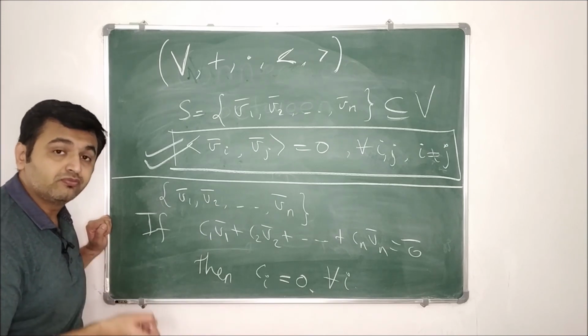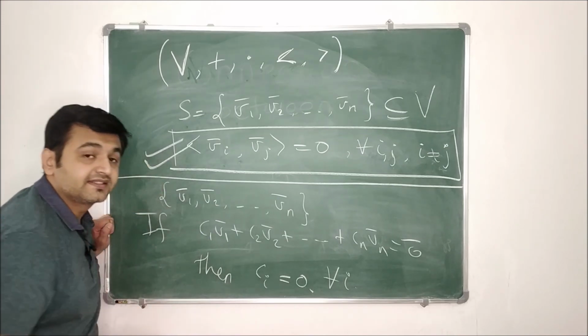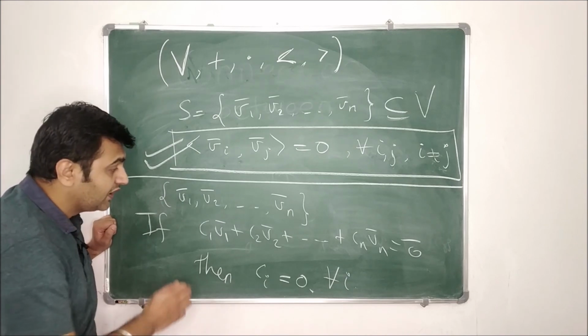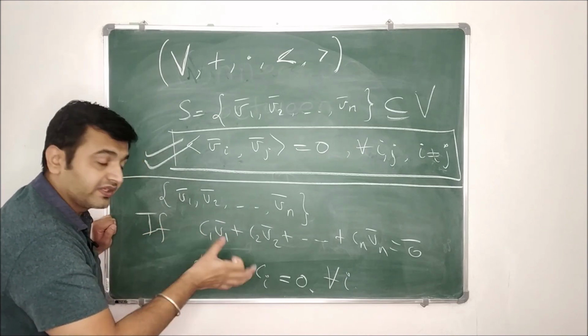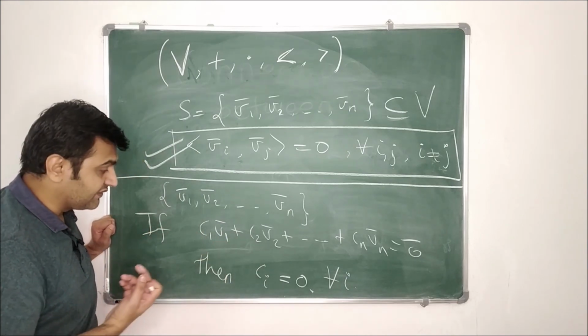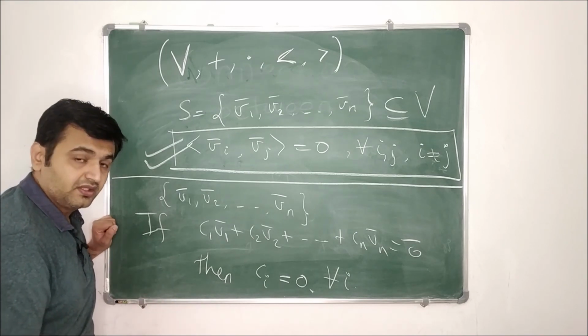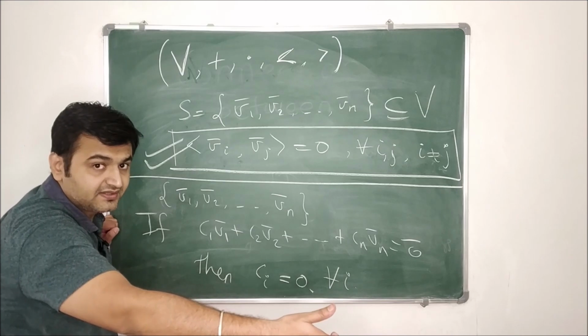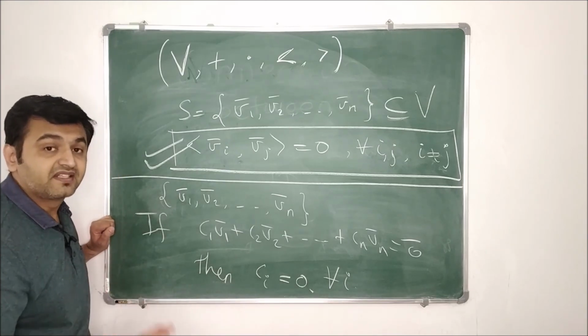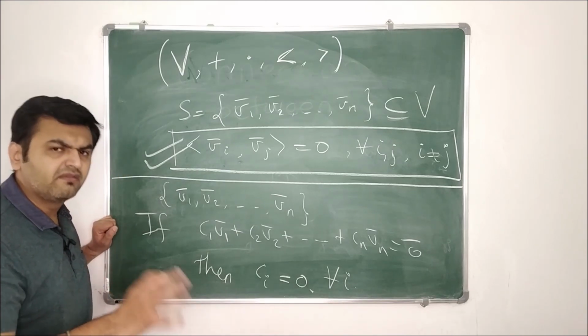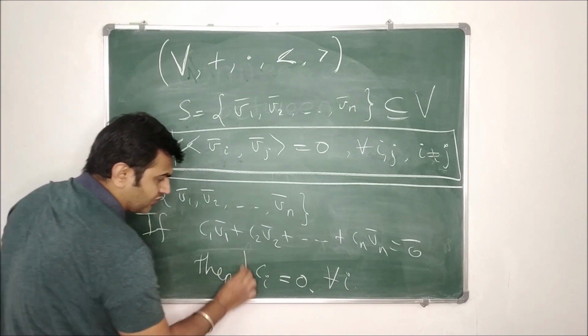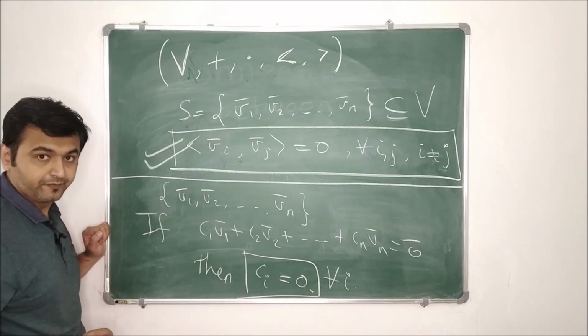That means if the linear combination is 0, then the scalars have to be 0. That means there is no connection between the vectors, because if the scalars are non-zero, you can write one of the vectors as a linear combination of the other vectors. Then the vectors will be dependent, but we want independent, hence the coefficients have to be 0.